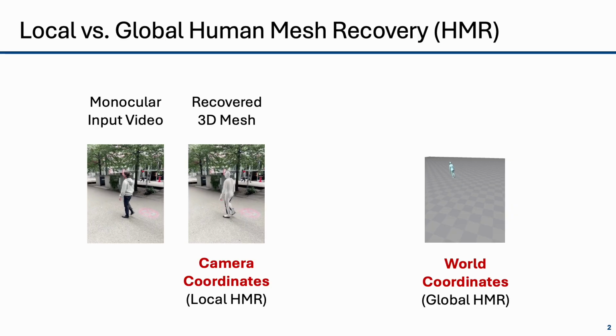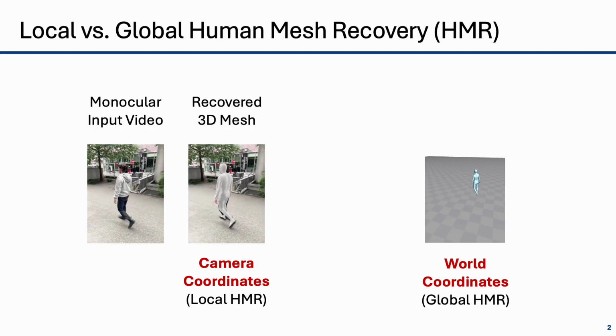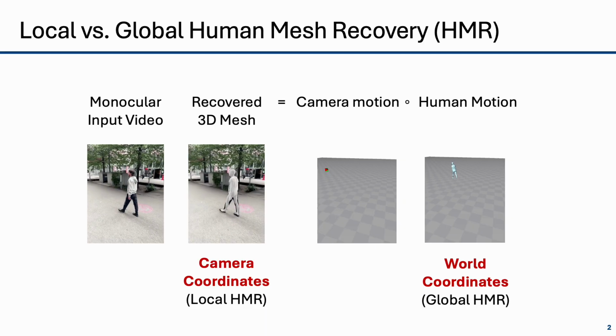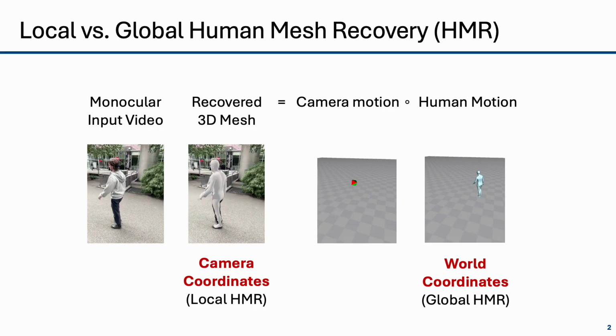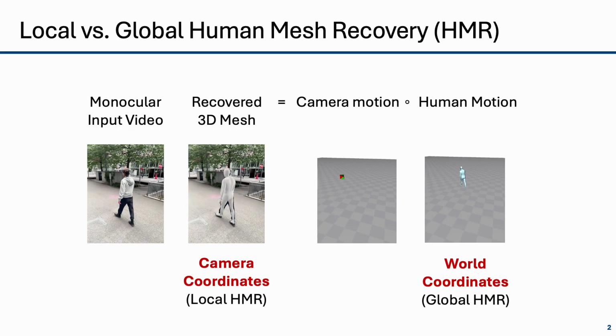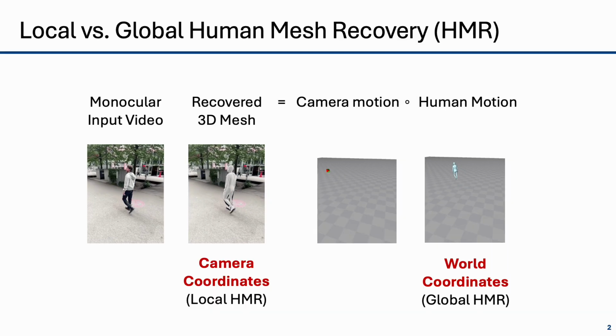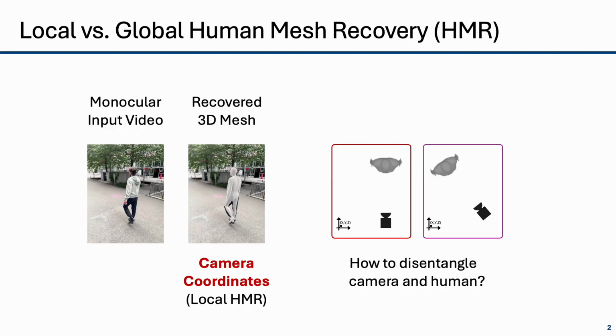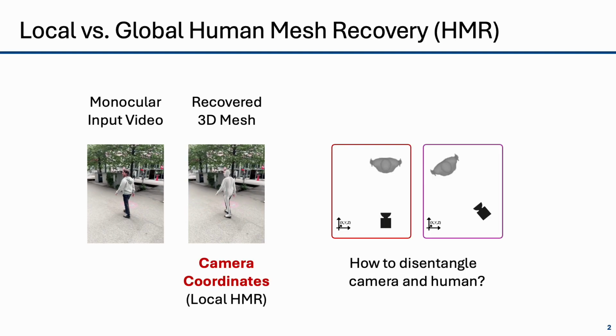The problem is that the observed video is produced by both human motion and camera motion. The human moves in the world, and the camera also moves in the world. Together, they produce the same image space observations. Because these two motions are entangled, many different global setups, such as the red and purple examples shown here, can lead to the same video. So how can we disentangle the two motion components?